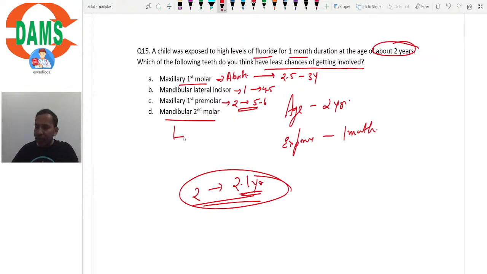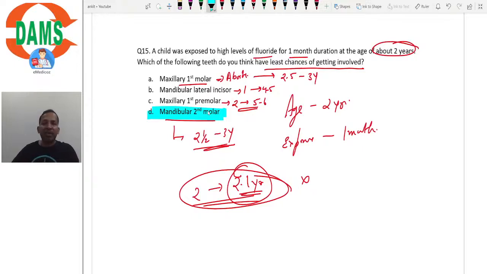What about the mandibular second molar? Mandibular second molar develops in the second half of the third year. That is 2.5 to 3 years of age. So by 2.5 years, the exposure was over, isn't it? The exposure was over. So it started to develop after the exposure was over or after the exposure ceased. So mandibular second molar would be least affected or it will not be affected. Clear? So it has the least chances of getting involved.